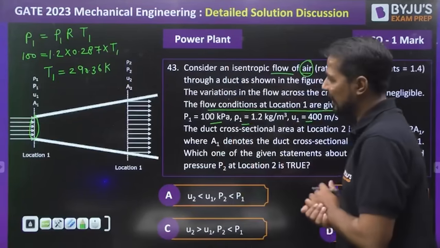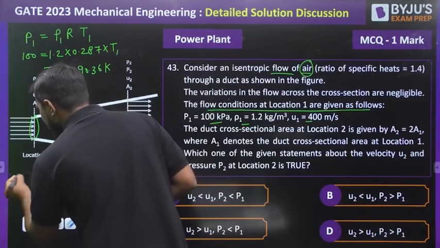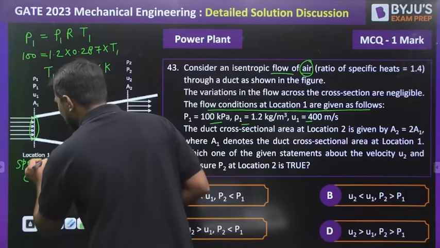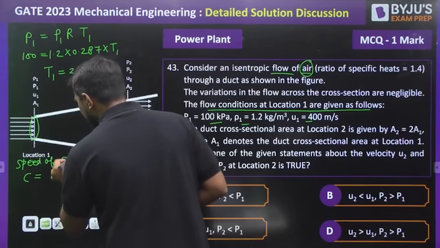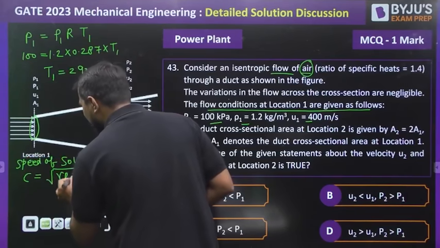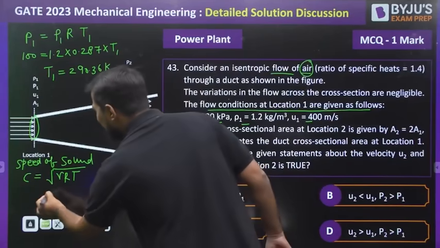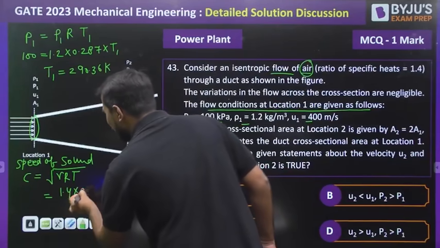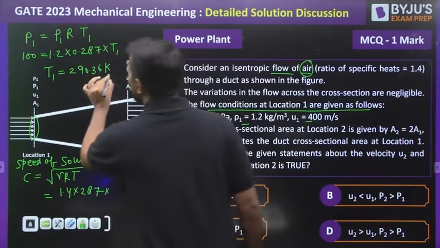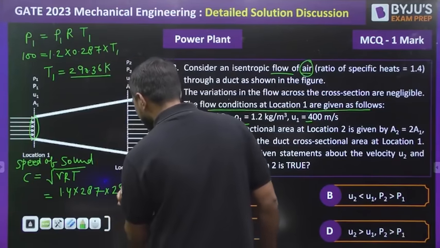After that, let's come to the next point and find the speed of sound. If I need to check the speed of sound in this case, can we write C is equal to the square root of gamma R T? We are very well aware of it. So in this case, what is the value of gamma? 1.4. R is 287. And what is the value of the temperature? 290.36.